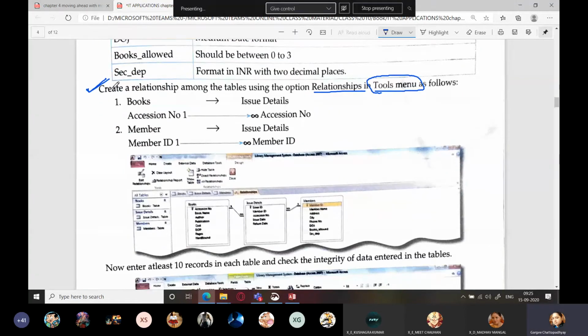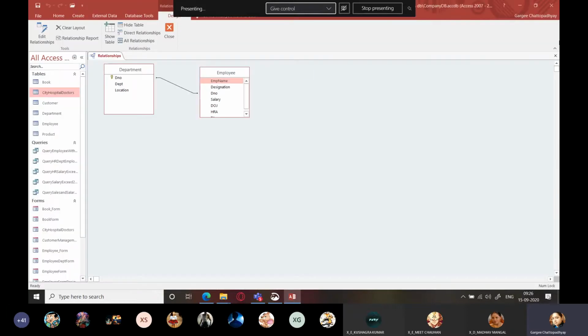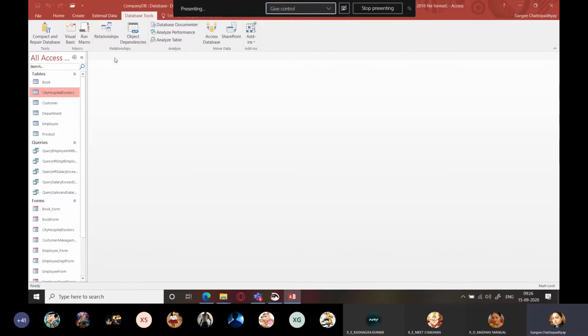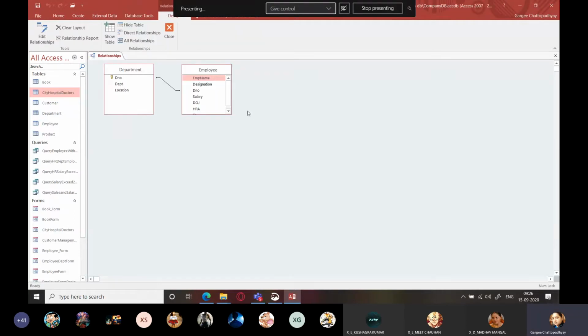Next, we were coming to this, that is, create a relationship among the tables using this option, relationships. First relationship is books and issue details. There are two tables, books and issue details. So how will you be doing it? Look here carefully. For this, you will be going to database tools, you will be going to relationships, and you will be going to edit relationships.